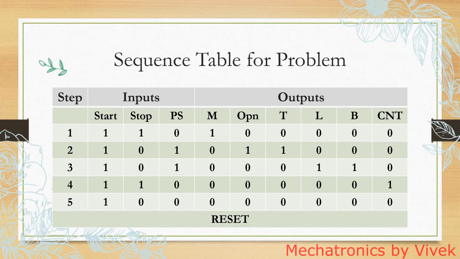So after counting the preset quantity, you can again reset the PLC. So this is how the PLCs work, and the sequence table helps you to identify the steps and the discrete states of outputs. After this you can go for the ladder diagram.